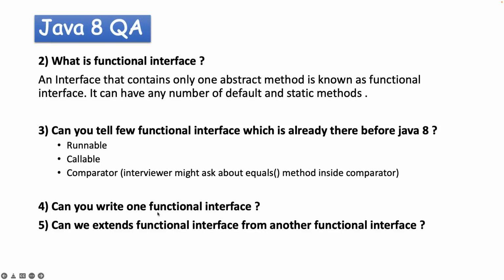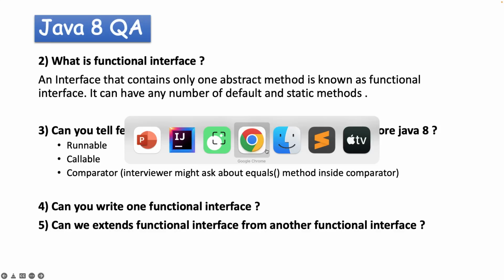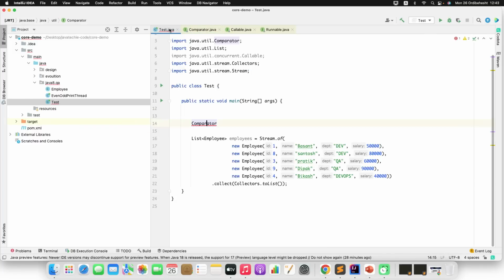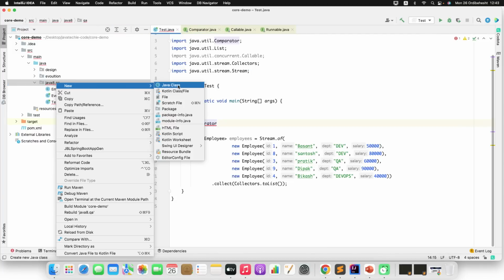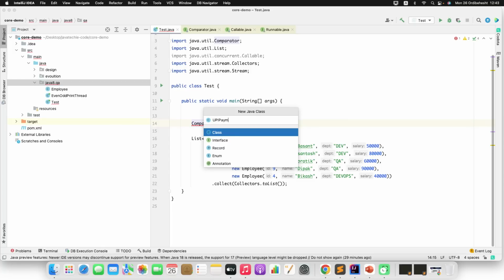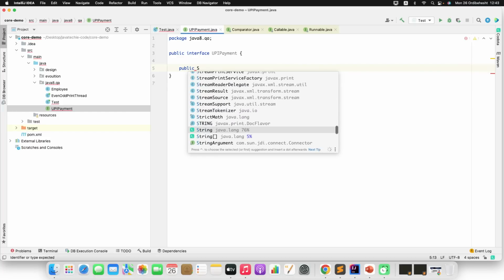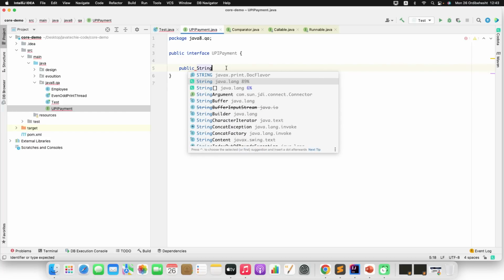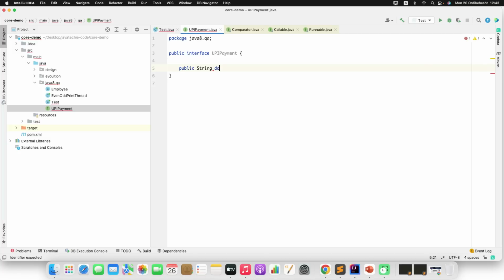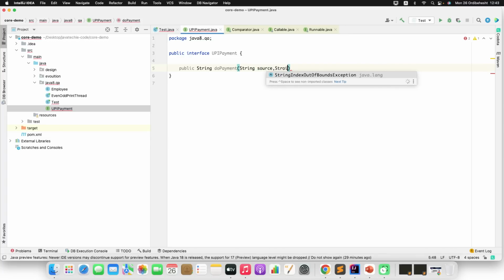Can you write one functional interface? Yes, we can write it. Let me show you how you can write a functional interface. Let me create a class here, let's say APIPayment. I want to create a functional interface, so I just need to create an interface. Then here I'll write one abstract method. No need to define public because all the methods of an interface will be public and abstract, right? Public String doTransaction or something like that, or doPayment. Give the source, give the destination account number.